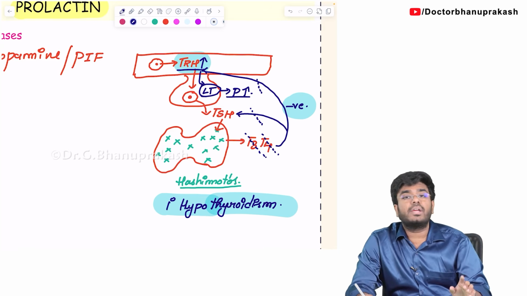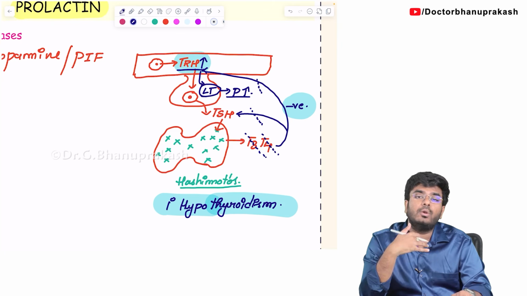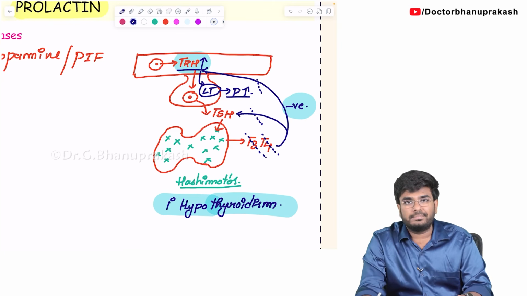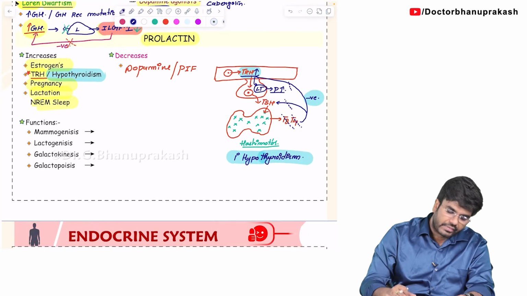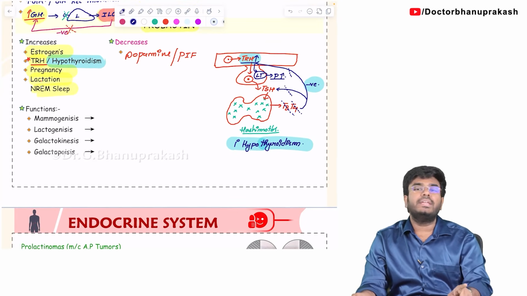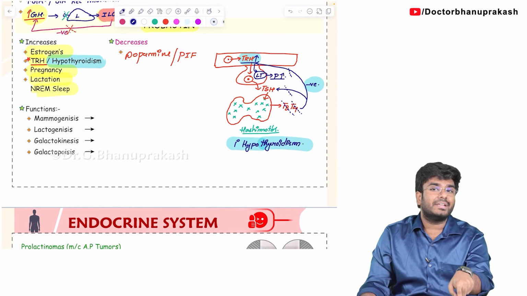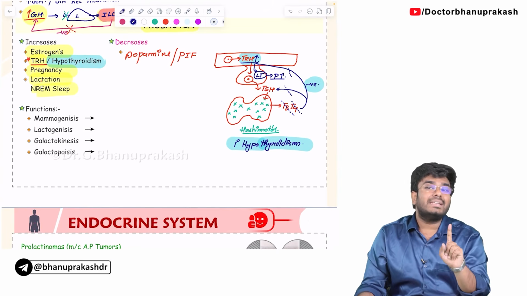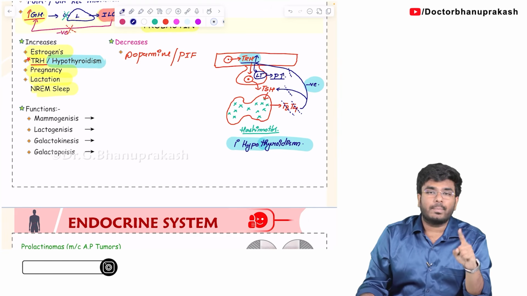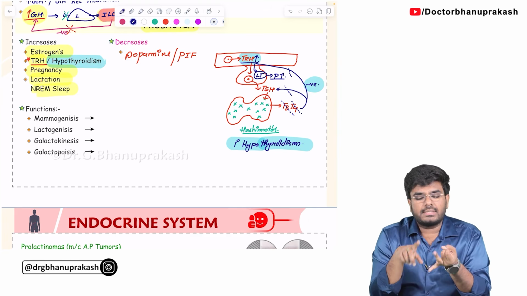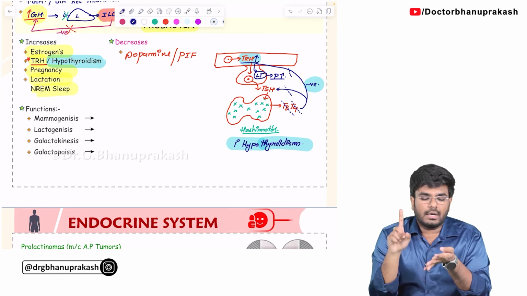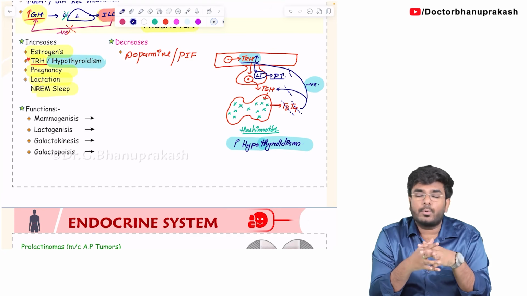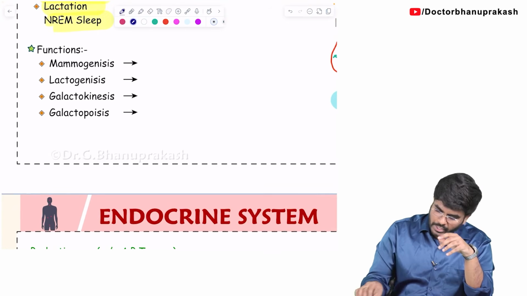So that's the reason why in a female who is having hypothyroidism, her prolactin levels will be more, and that can lead to galactorrhea. So always remember the conditions where the prolactin levels are increased and the conditions where they are decreased. Every student knows dopamine decreases the prolactin, but you should know it's TRH which has the capacity to increase the prolactin. So pregnancy, estrogens, lactation, sleep and TRH, or primary hypothyroidism, can increase the prolactin levels.